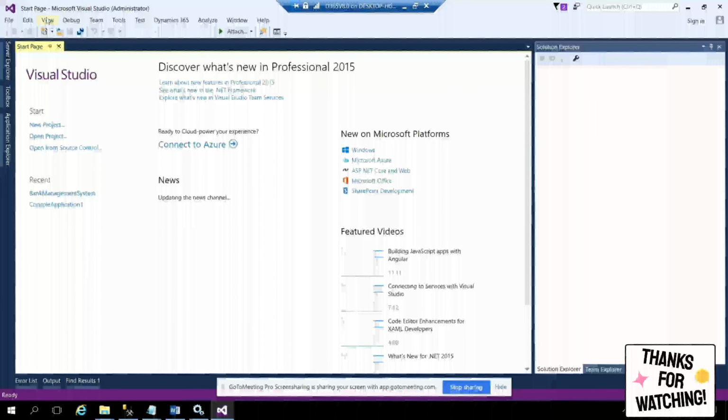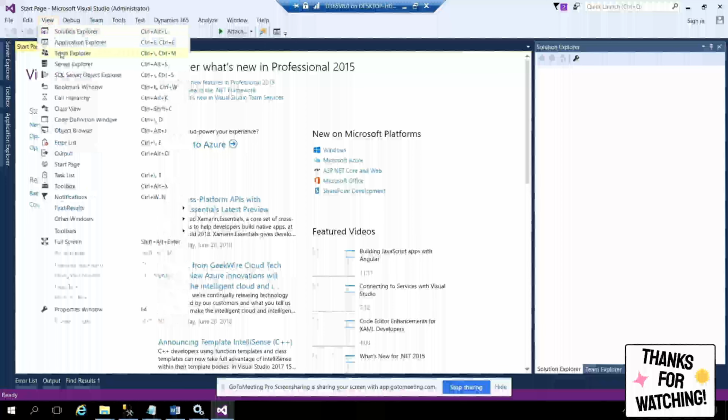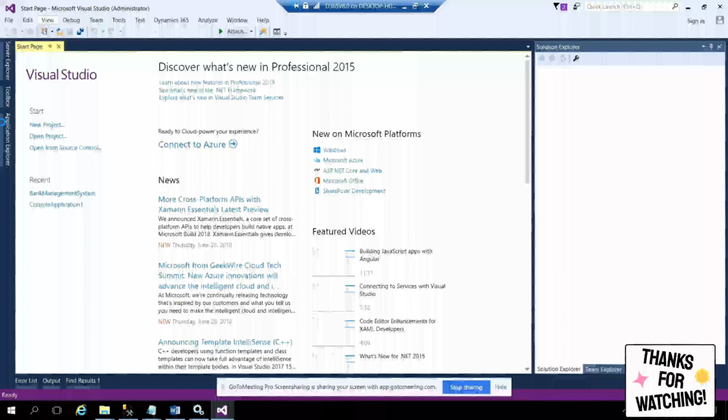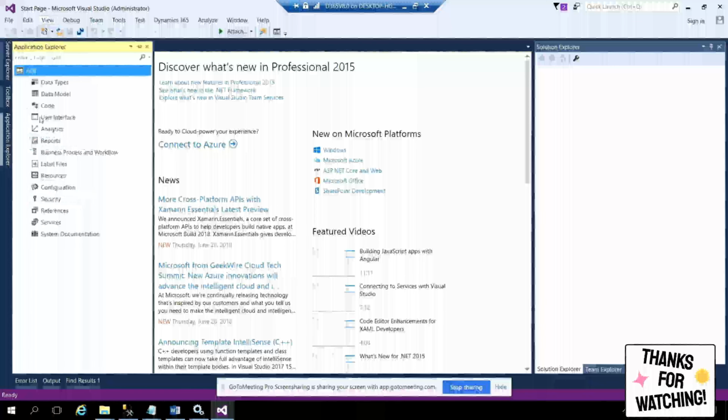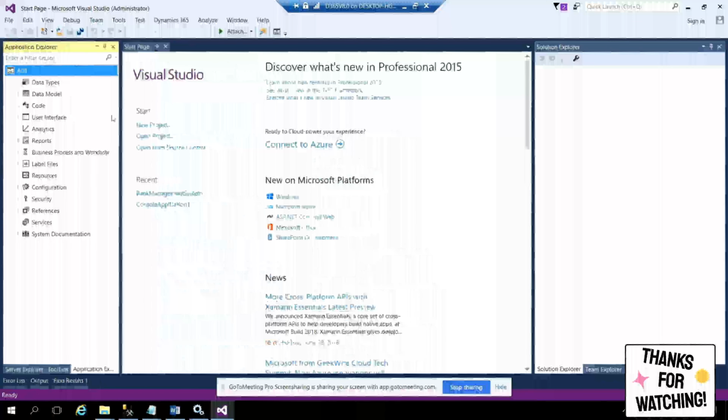Good. And if you don't see this Application Explorer, click on View and click on Application Explorer. You should see the Application Explorer. This is like your AOT here. I'll show you how the stuff is organized.